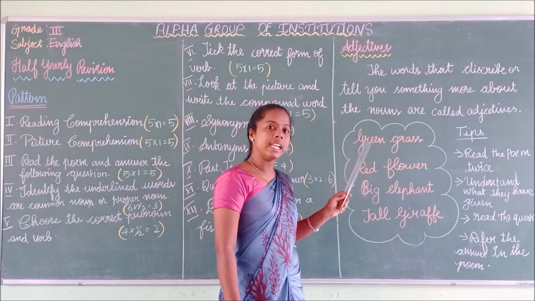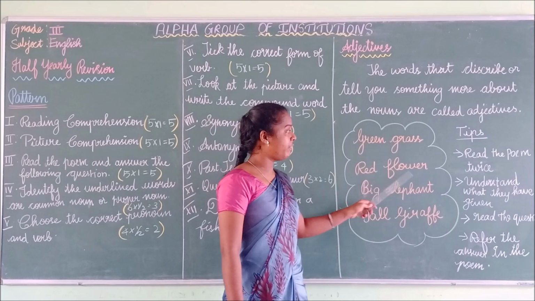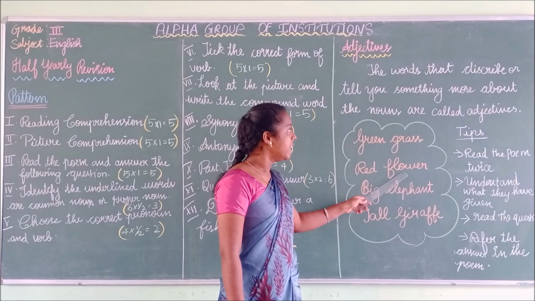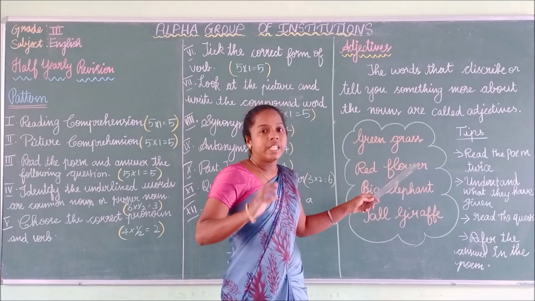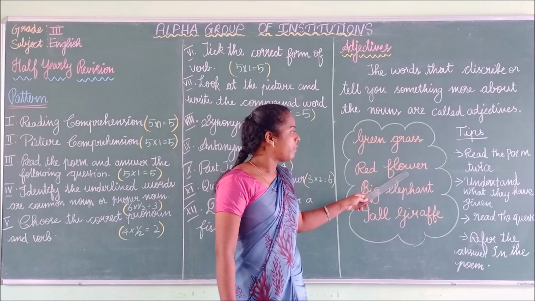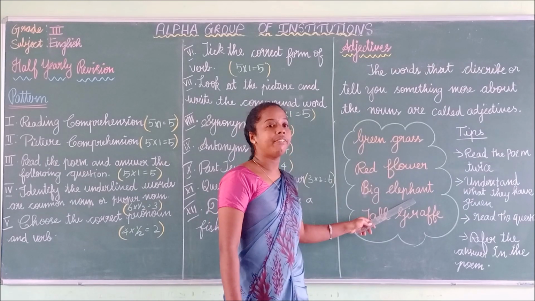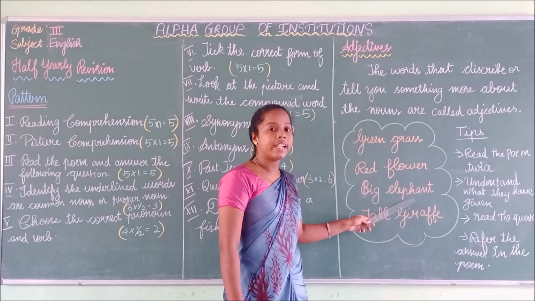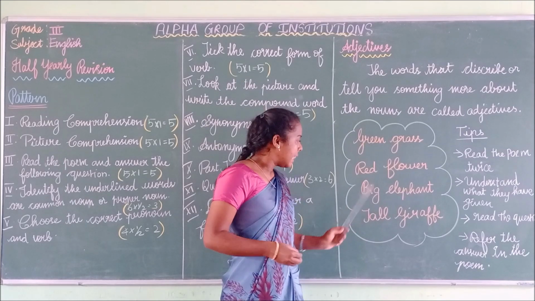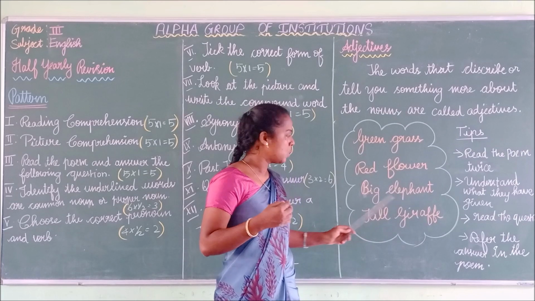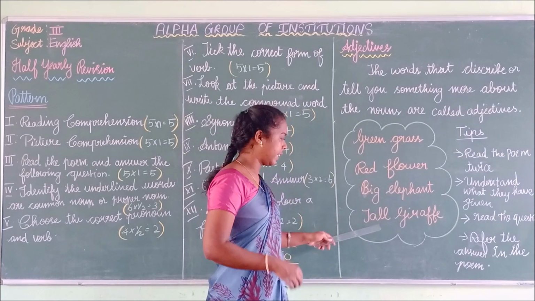Green is the adjective. Red flower. Here flower is the noun. Here the adjective describes more about the noun flower. Red flower. Big elephant. So here elephant is the noun. This big describes the elephant. Big is the adjective.